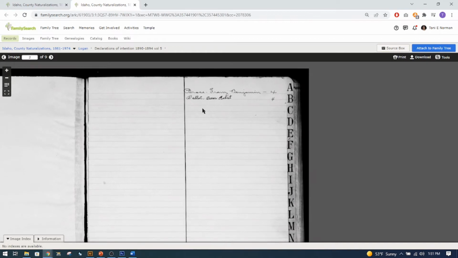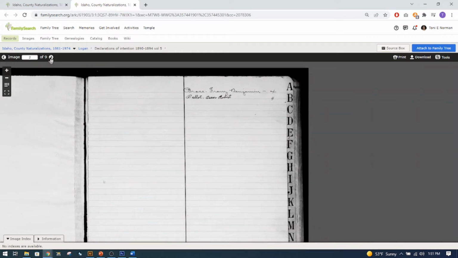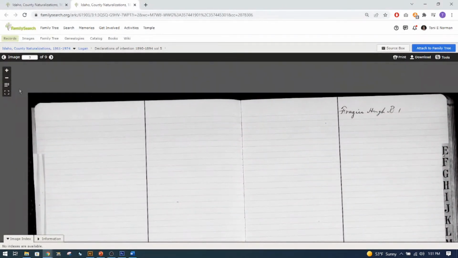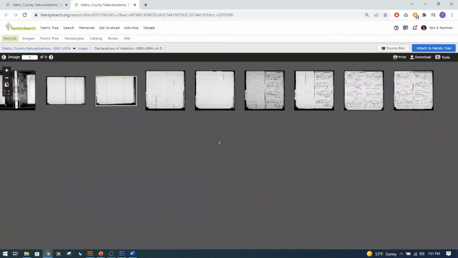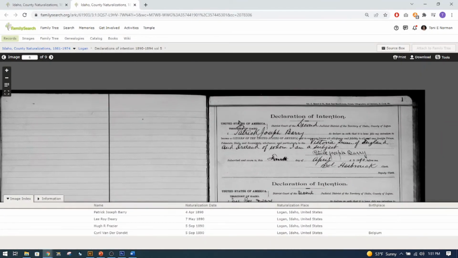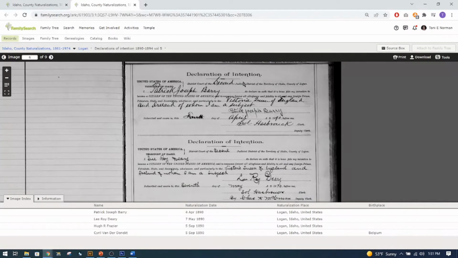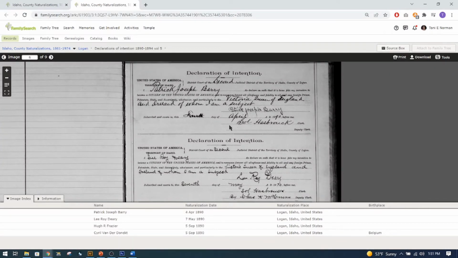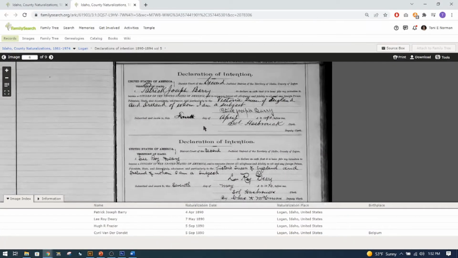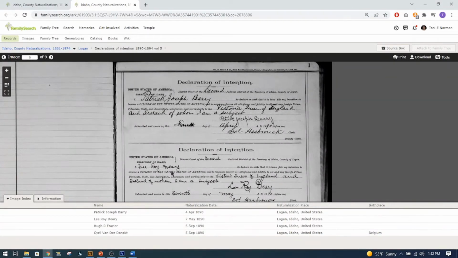So you can look for the name alphabetically, so you can just either go from page to page, or you can minimize it, and then you can see where it looks like it starts. And here's a Declaration of Intention, Patrick Joseph Barry, and it gives the court that he went to. Actually, this is one right here, Declaration of Intention, so we're not going to get much information there.